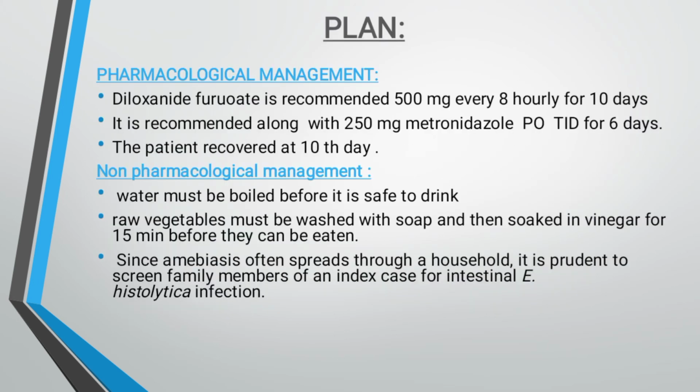Now the plan. Pharmacological management: diloxanide furoate is recommended, 500 mg every 8 hours for 10 days, along with metronidazole, which is given 250 mg orally thrice a day for 6 days. The patient recovered by the 10th day.